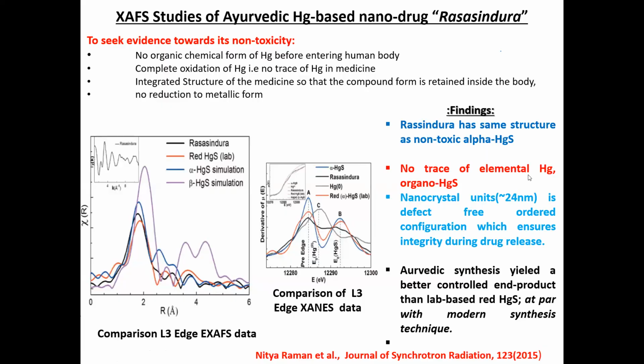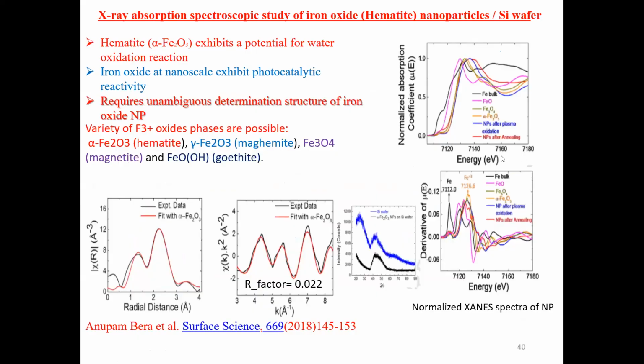So this is another example of finding the local structure of iron oxide.